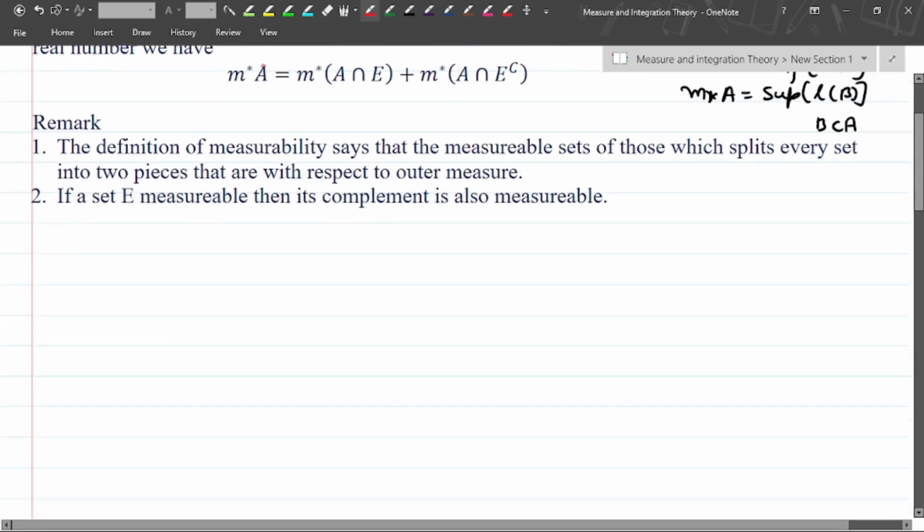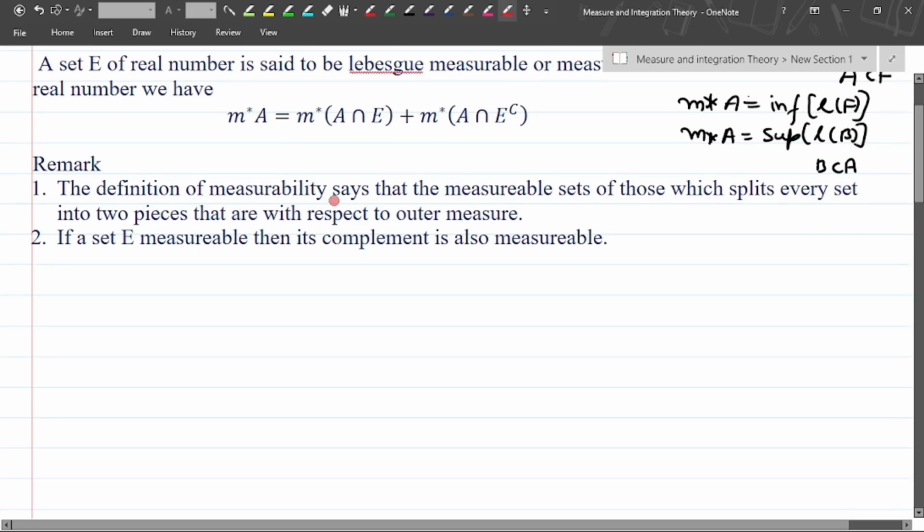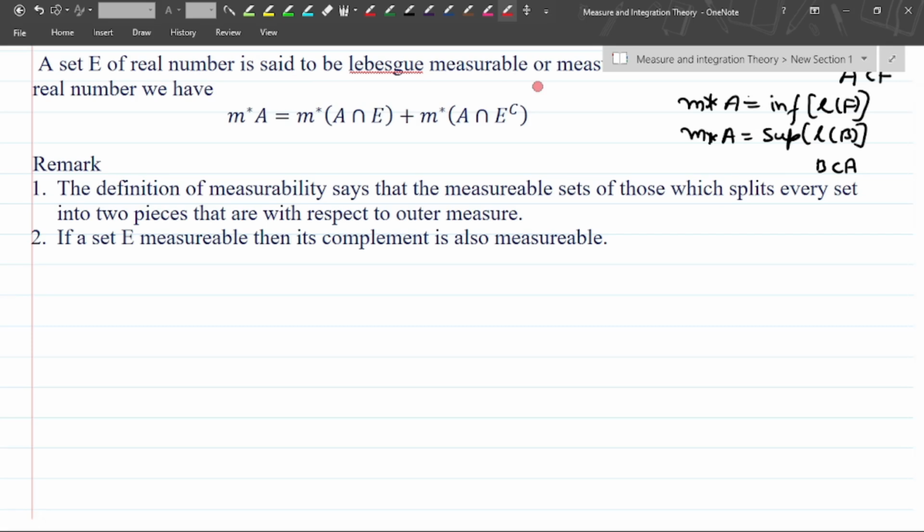There is a remark: the definition of measurability says that measurable sets are those which split every set into two pieces, the intersection of A and E, and the intersection of A and E complement.